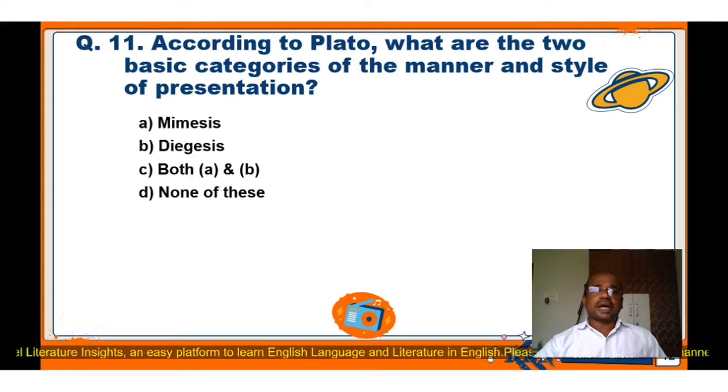Again, four options are here. A. Mimesis, B. Diegesis, C. Both A and B, D. None of these. The correct answer is C. Both A and B. According to Plato, there are two basic categories, mimesis and diegesis, of the manner and style of presentation.